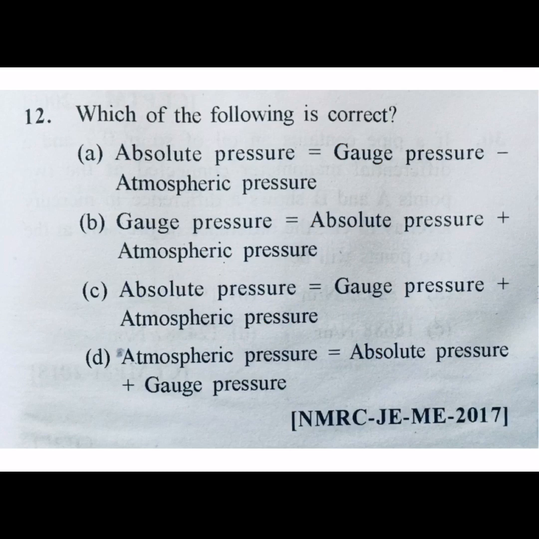Next question, which of the following is correct? Absolute pressure. So absolute pressure is gauge pressure plus local atmospheric pressure. So from the options we will check absolute pressure. It's equal to gauge pressure minus atmospheric pressure, no. Gauge pressure plus atmospheric pressure, yes, this one correct. Then C, absolute pressure equal to gauge pressure plus atmospheric pressure. C is your correct answer.